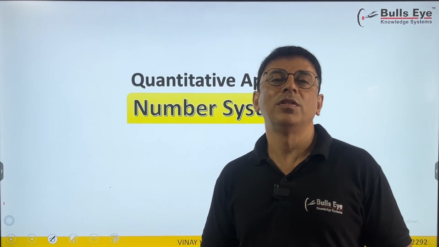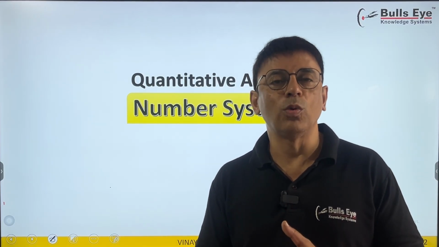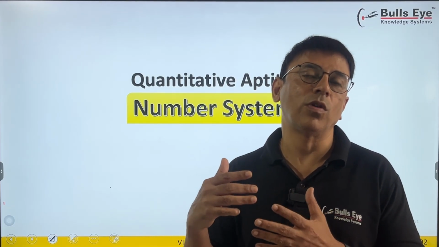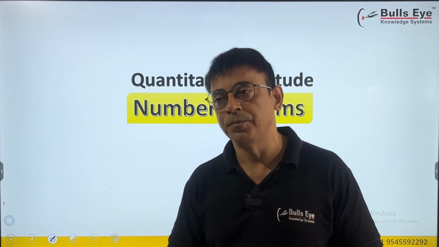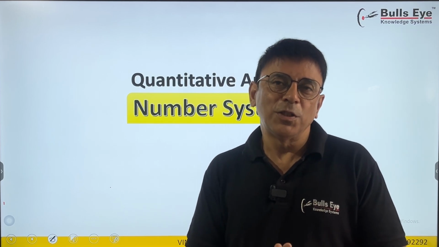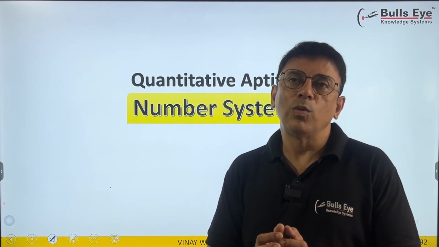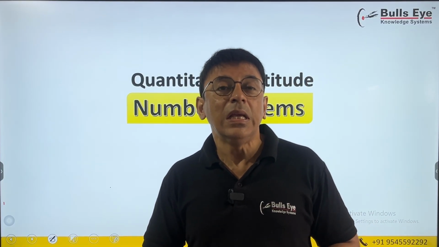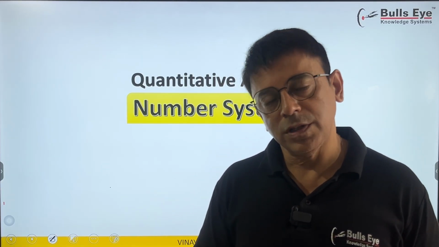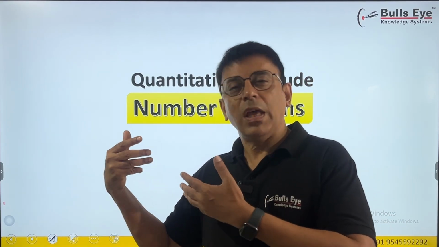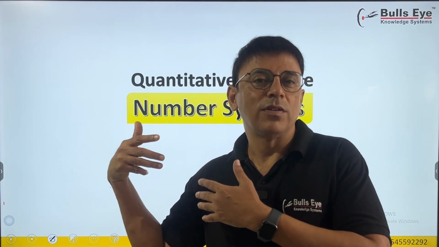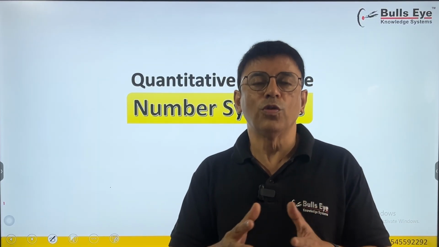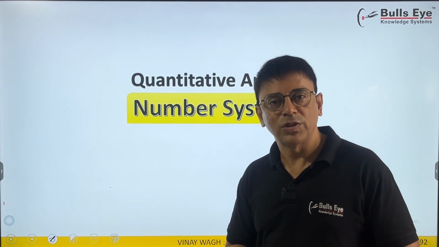Number system, because the weightage is high, the range is around 20 to 50%. There were years where number system was around 40 to 50% in the entire quant. Not just the weightage part, number system also acts as a foundation for quite a few other chapters for you to master. These days we have seen even in geometry, permutation, combination, ratio, proportion, HCF, LCM, averages, factors related theories are getting built up and they are prime requisites for those. So I have chosen number systems to start with.